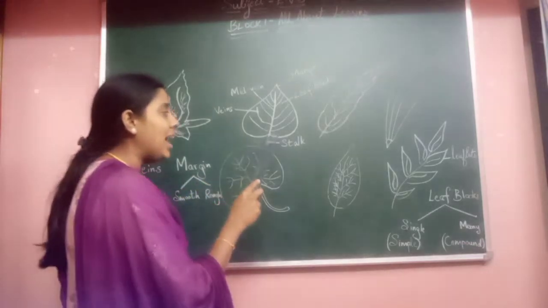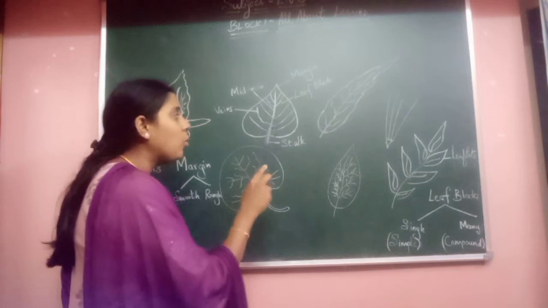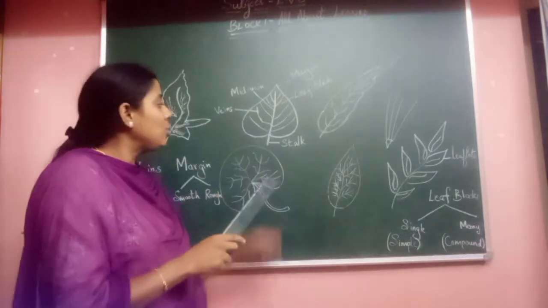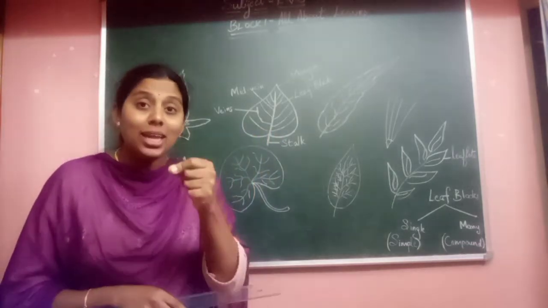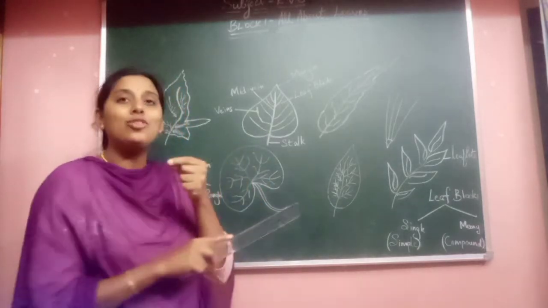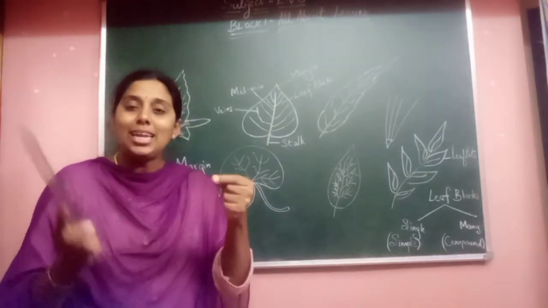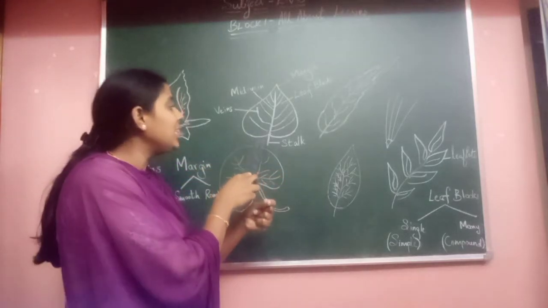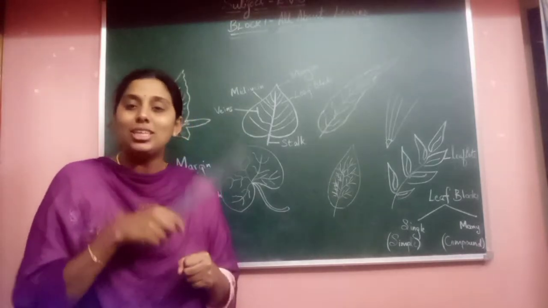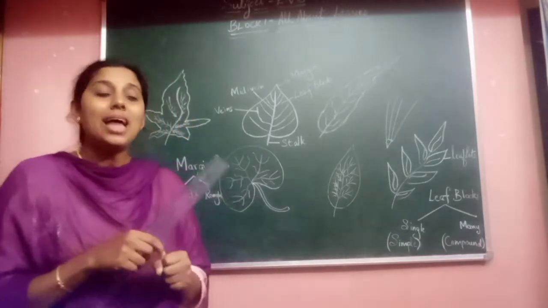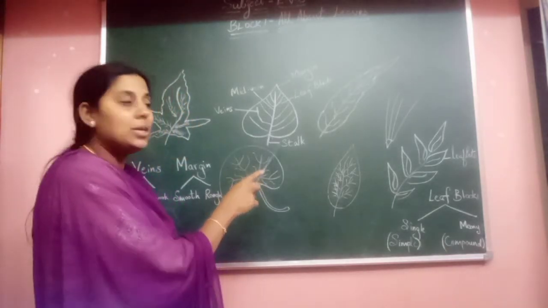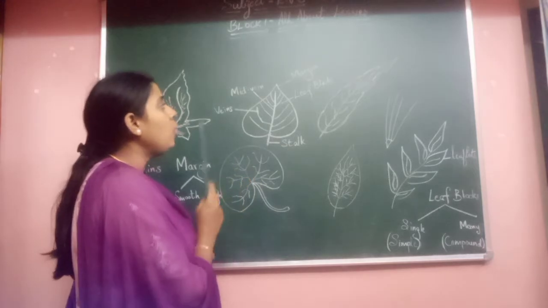And as I told you, there is the stick that holds the leaf to the stem. You are holding the leaf and you are holding a stick, the stick of the leaf to which the leaf is attached. It joins the leaf to the stem of the plant or the branch of the plant or the tree. Yes, children. So that particular stick is called the stalk.